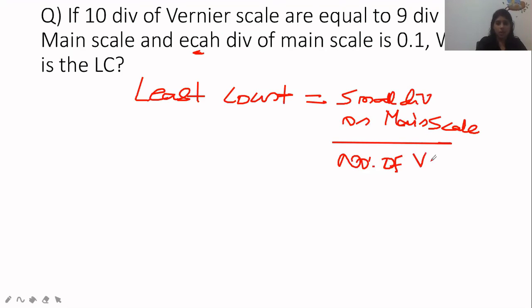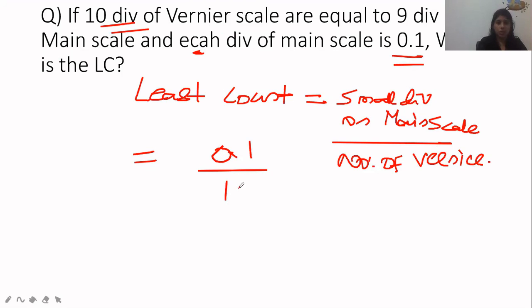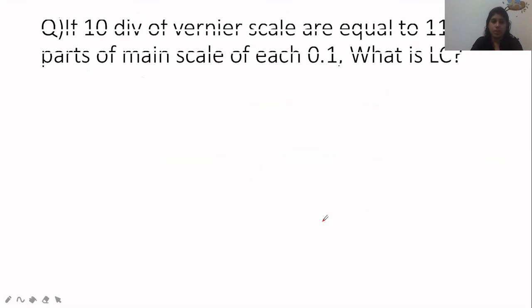What is the smallest division on the main scale? They have given it as 0.1, divided by the number of divisions on vernier. What is the number of divisions? 10 divisions on vernier. So 0.1 divided by 10. We move the decimal point, so our answer will be 0.01. Simple question.